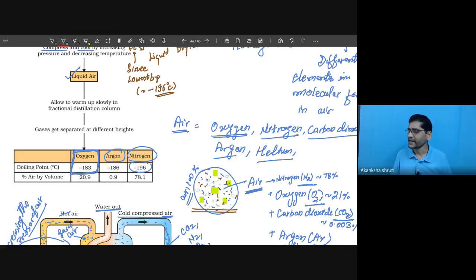What is going to happen? It automatically becomes warm and starts melting. In a similar fashion, this cold air is allowed to warm up slowly by itself, and this warming is done in our fractionating chamber or fractional distillation column.